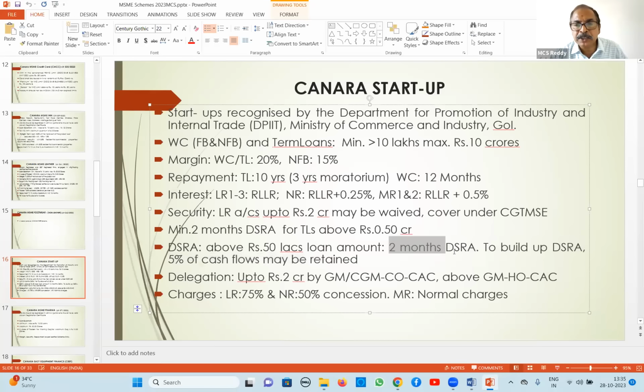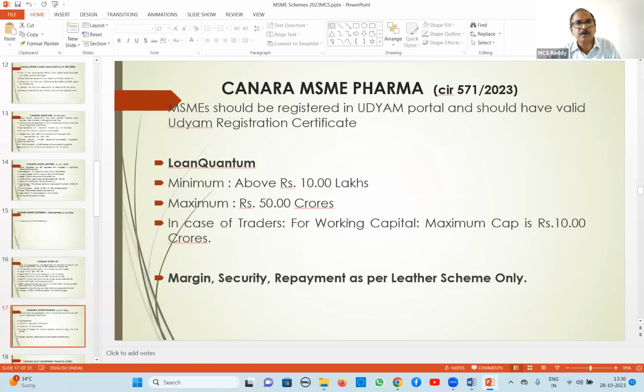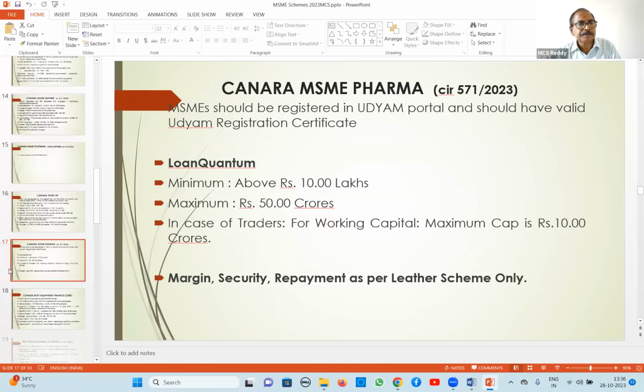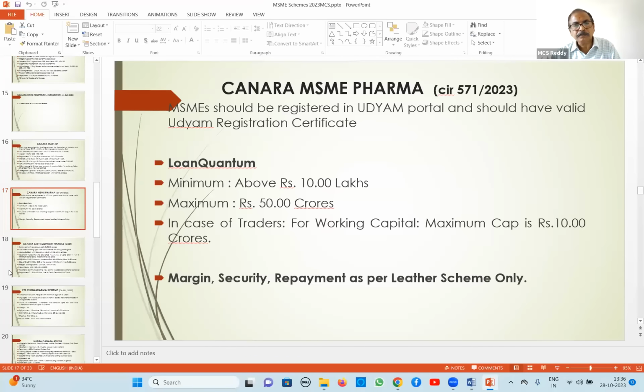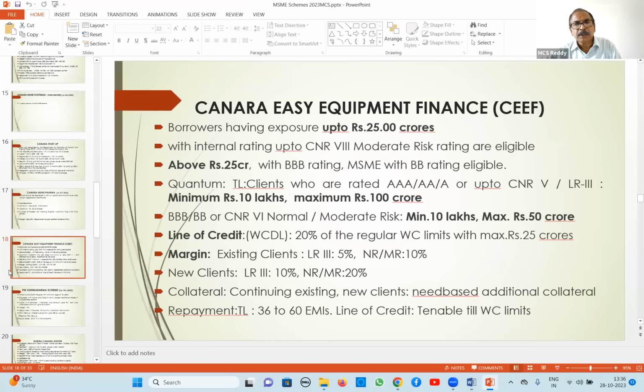DSRA equal to 2 months repayment installments they have to create and keep in a separate account, either KDR or running account. So this is special in startup, DSRA, Debt Service Reserve Account. Pharma, easy equipment finance up to 25 crores borrower exposure and maximum 100 crores loan is there, basing on risk rating.